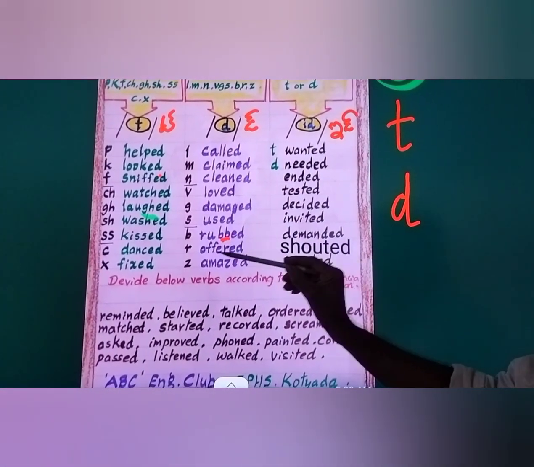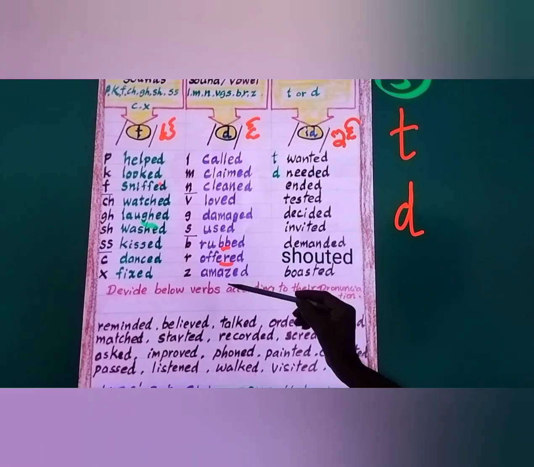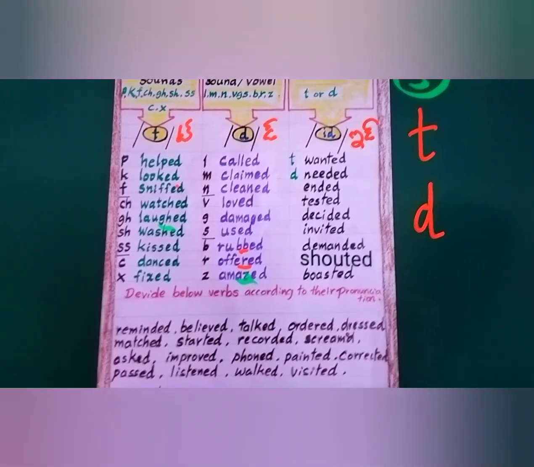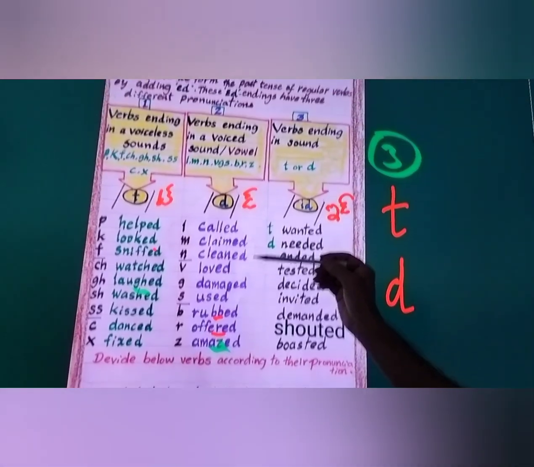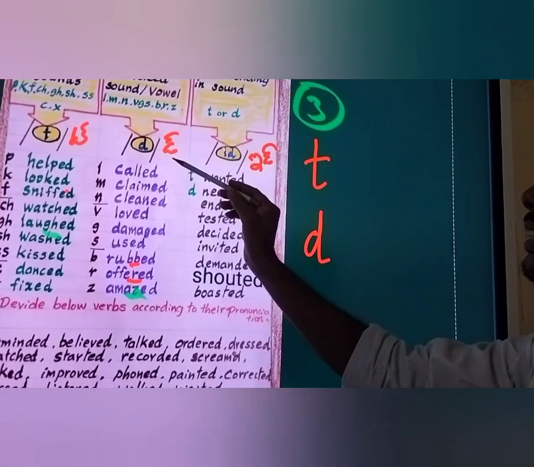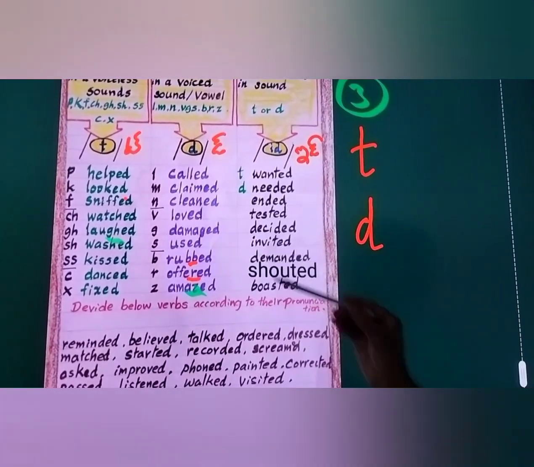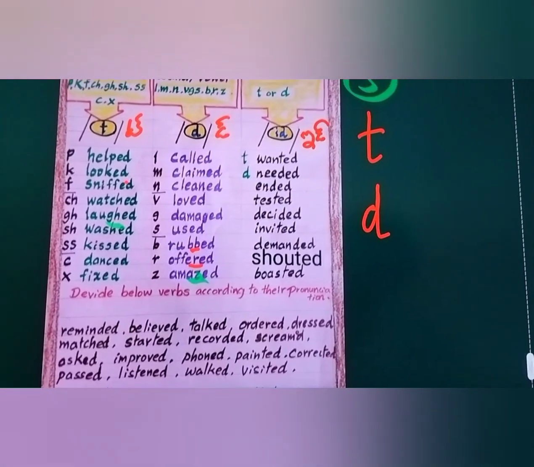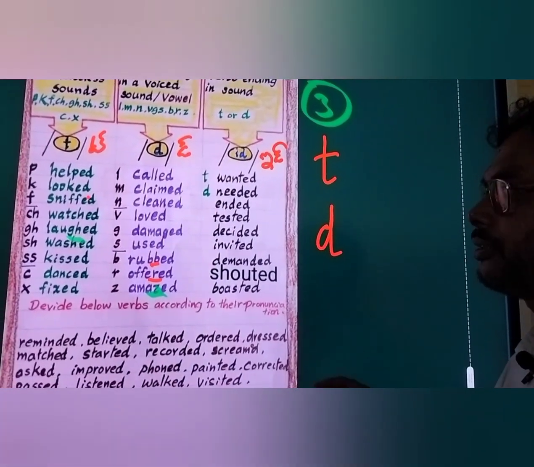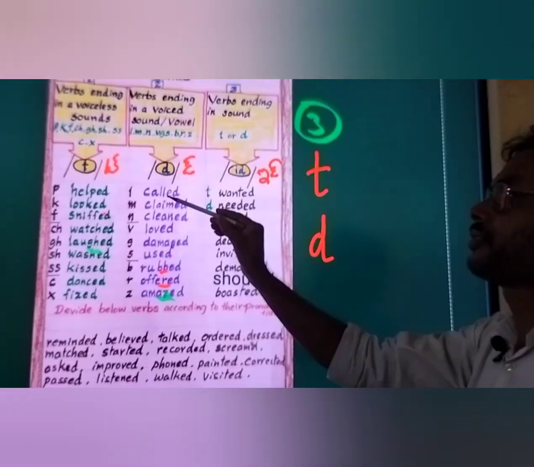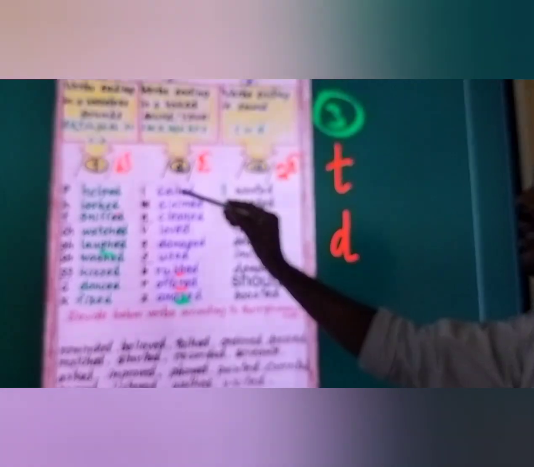Rub, rubbed. Offer, offered. So there is no extra syllable. These voiced consonant sounds are at the end of the base verb, and you pronounce it with the D sound.